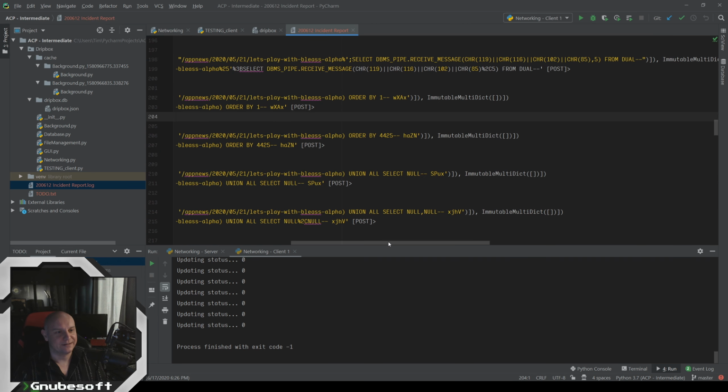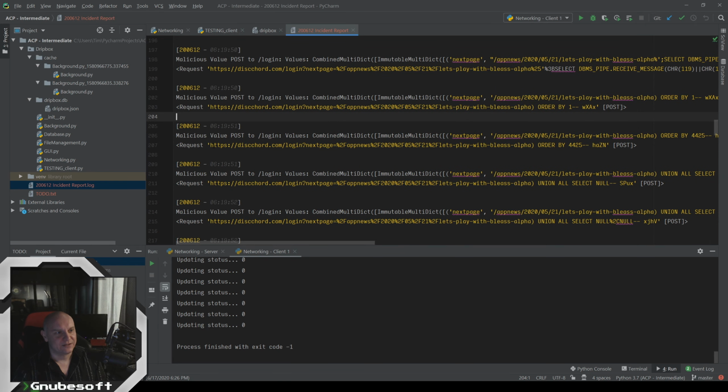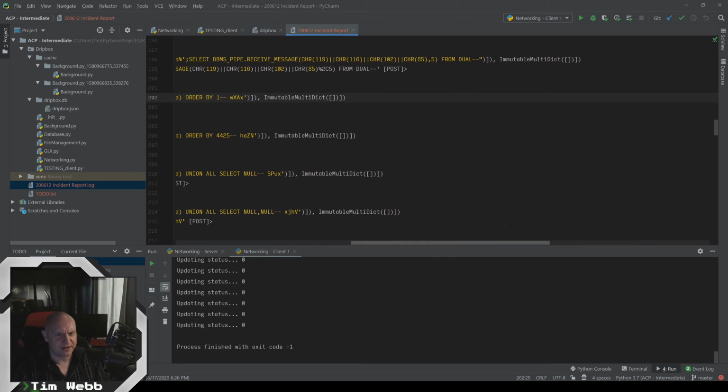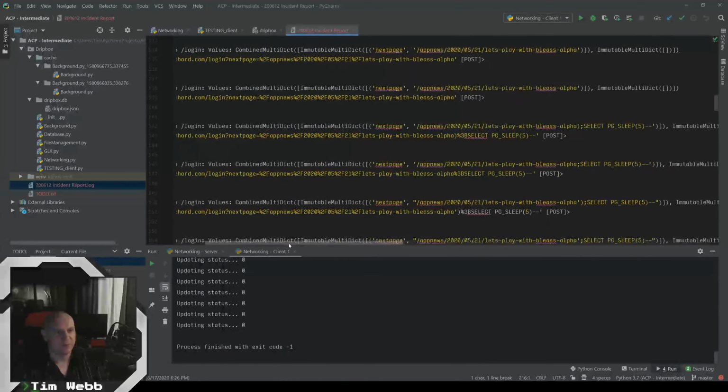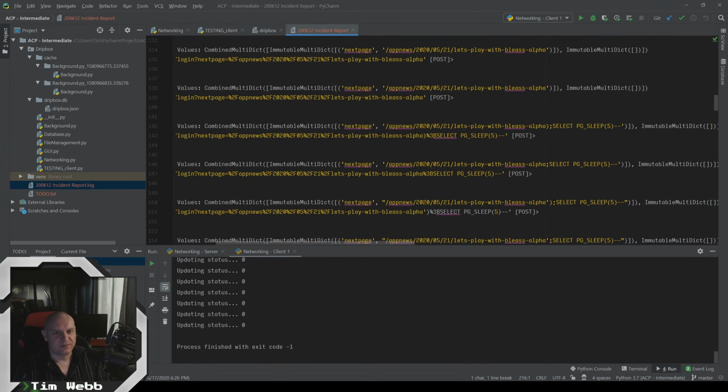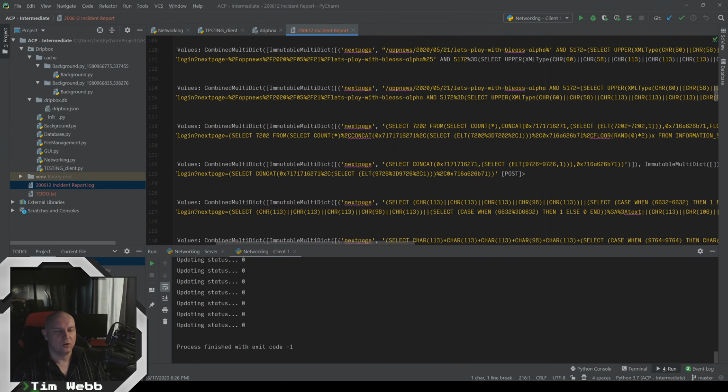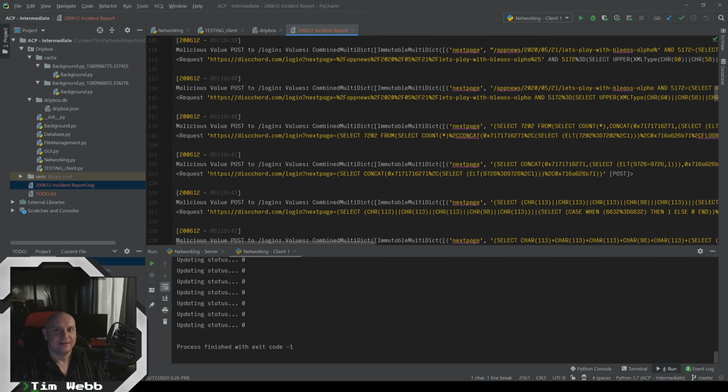Here's a report from the 12th of June, so just last week. Somebody came by Discord and was hitting it hard. They were hitting my login with just a whole bunch of random stuff, really fast. They were using some sort of tool that's doing this for them, trying to do weird SQL injects all over the place, and they didn't get through. Like 120 attacks per minute, and they didn't get through.